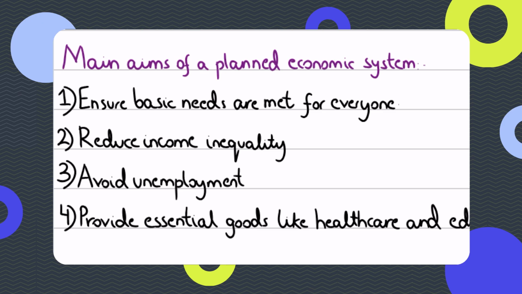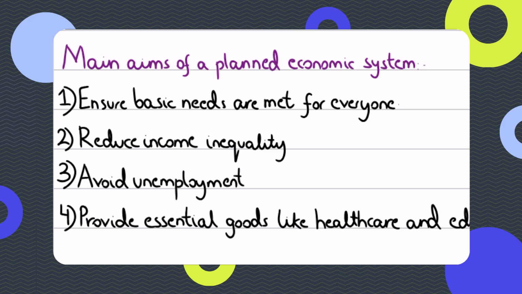So the aim of the planned economic system is to reduce income inequality, because a market-based system, where resources are allocated based on the price mechanism, creates income inequality, and that's a very major disadvantage of a market-based economic system. This is basically another market failure.